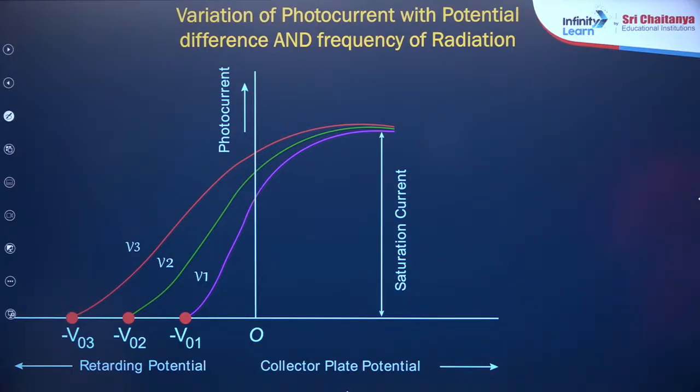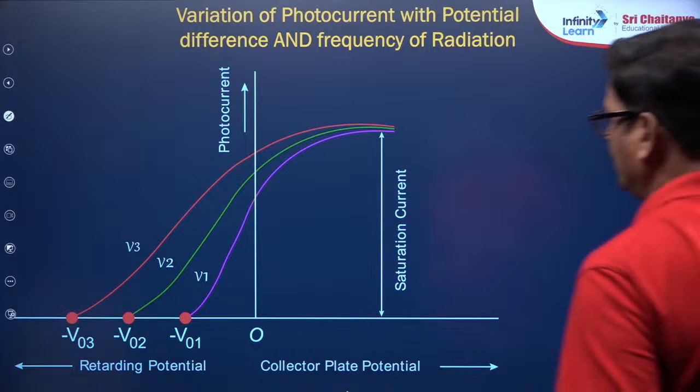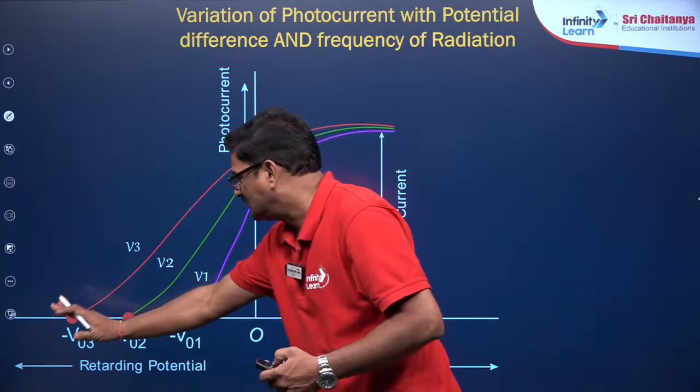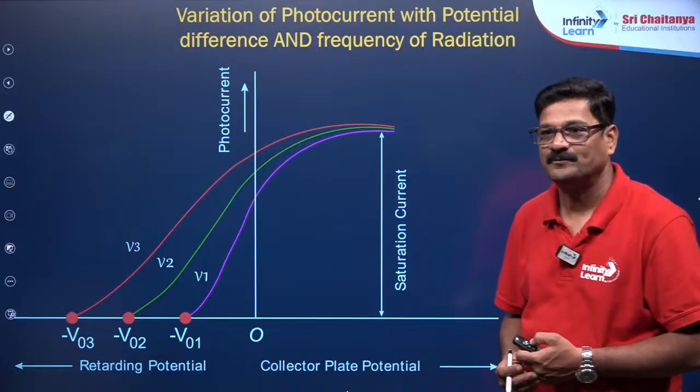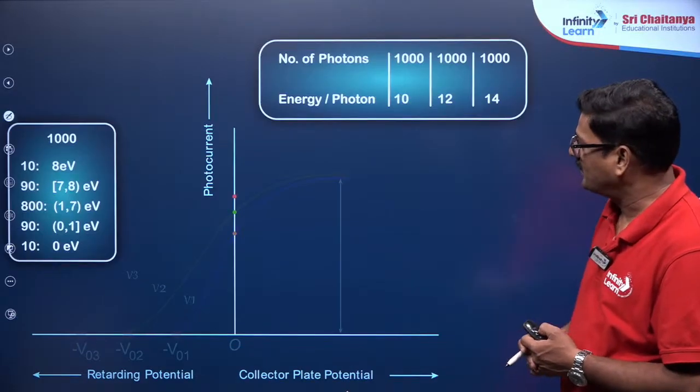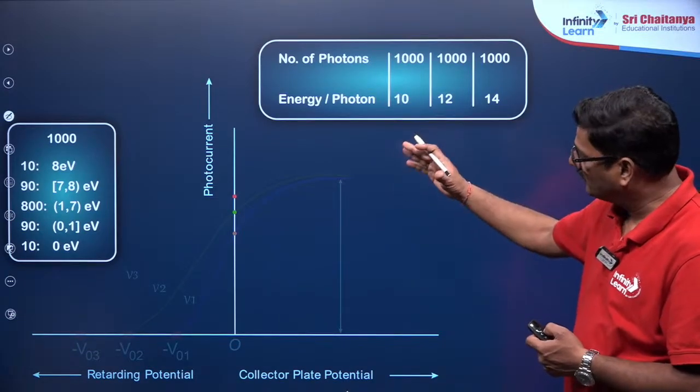And as the retarding potential is decreasing, it is going to increase the photocurrent, okay, and it gives a lot of impacts over here, and these are experimentally verified values.